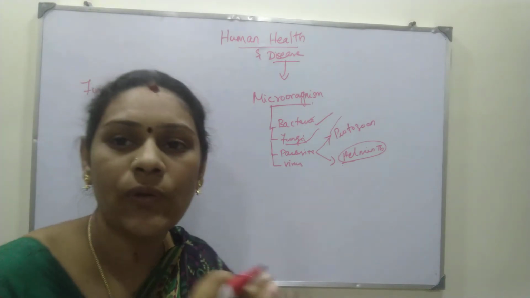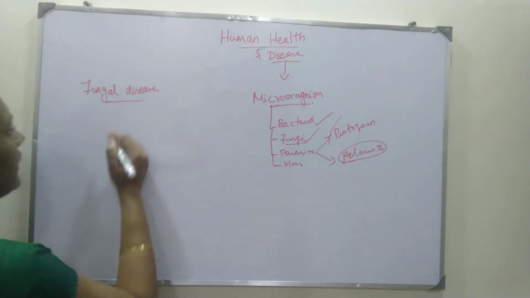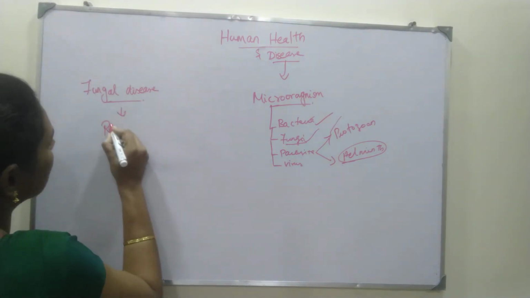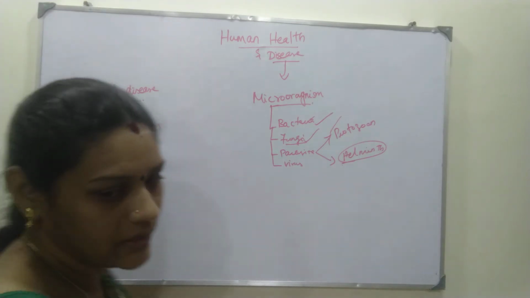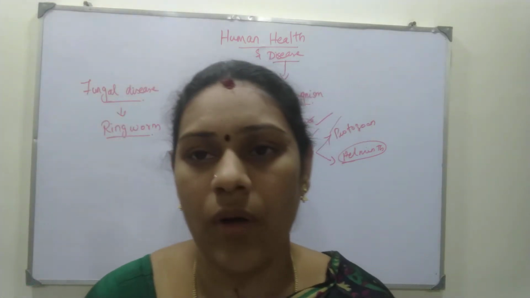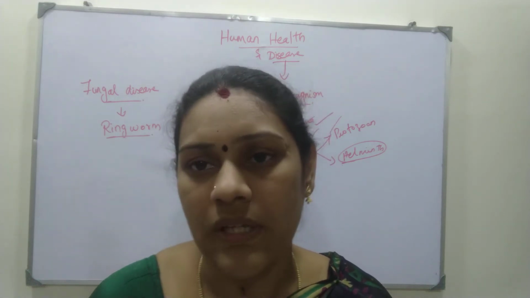Generally, if you are reading about any disease caused by living organisms, you have to read it order by order. How will you read order by order? In fungal disease you are going to read about ringworm. What is ringworm? Ringworm infection is nothing but an infection caused by fungi.